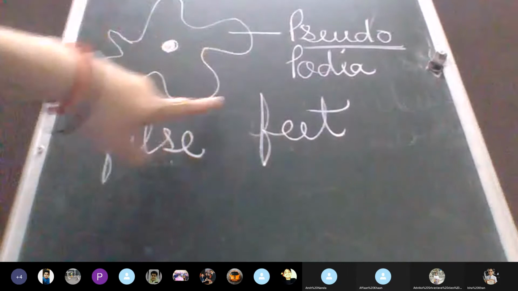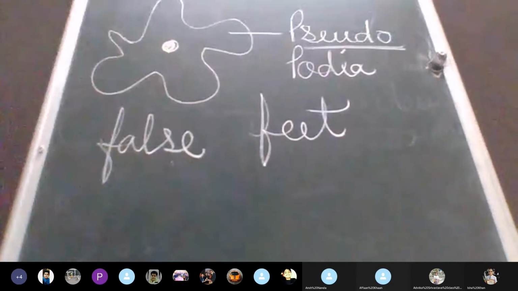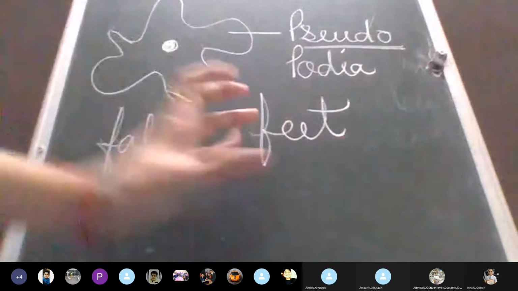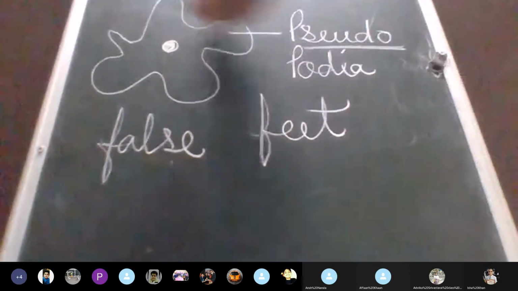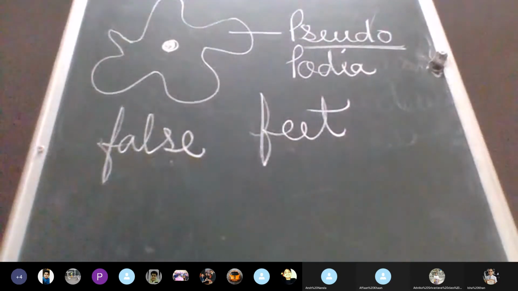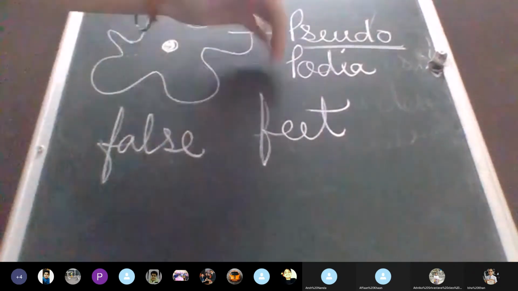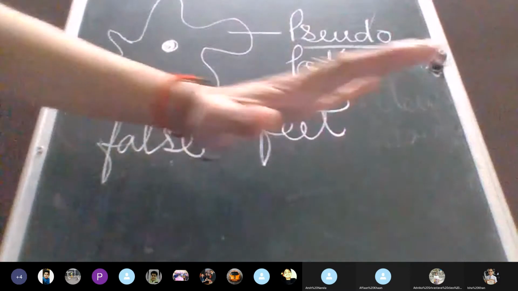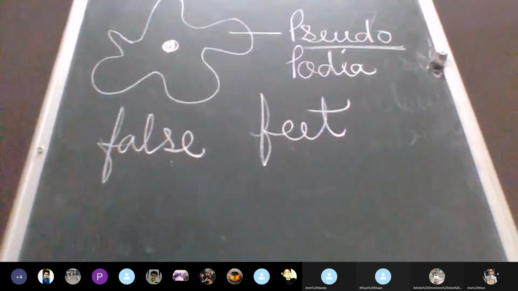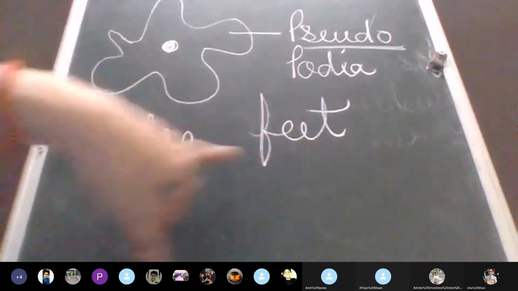Now these finger-like projections help the amoeba to move. In whichever direction the pseudopodia elongates, it starts moving that way, and that is why it does not have a specific shape, because it lives in water, so it has to move in water. So for motion, it has to elongate one of the pseudopodia. When it elongates, that appears as a false foot.